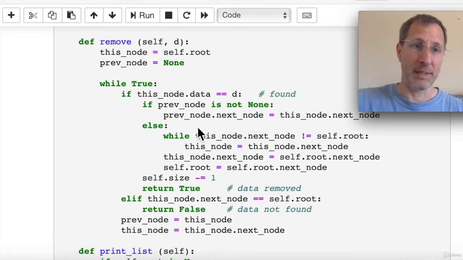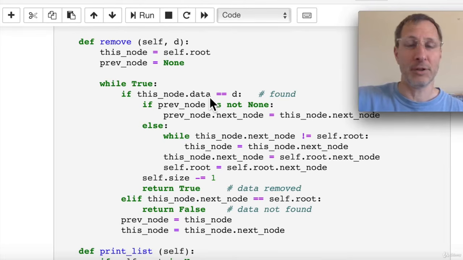Now we test if we found the data. That's this first if statement. Bingo, found, if we pass this test. And if so, there are two possibilities for the remove function. Number one, if the previous node is not none, which tests whether the data was found in the root node, and if not, the remove is an easy bypass operation, changing the previous node's next pointer, which is what we do here.